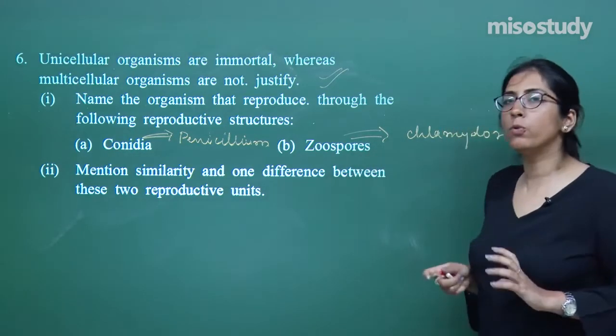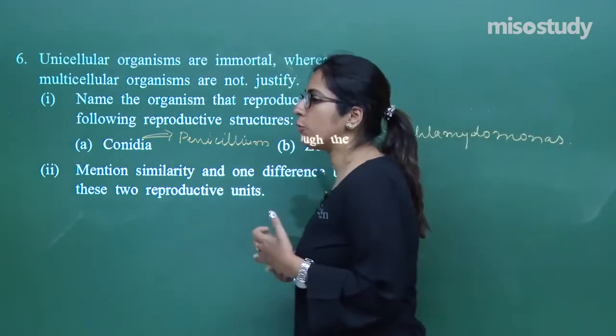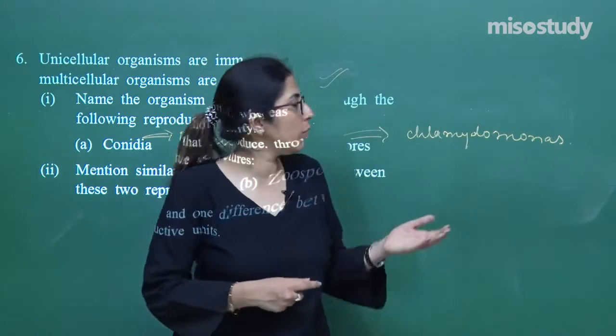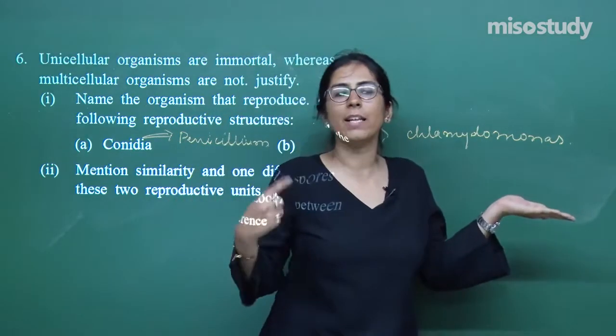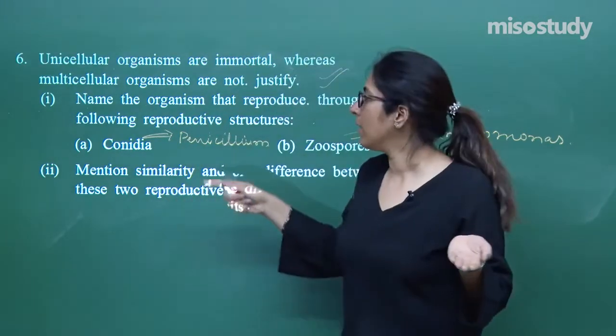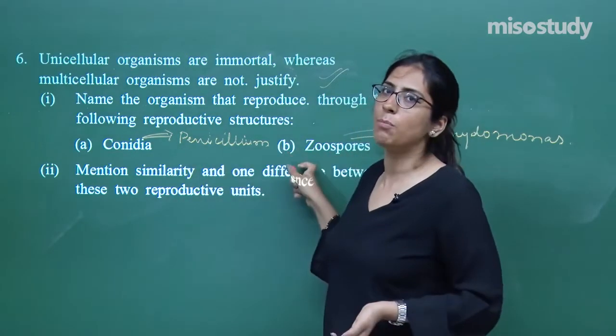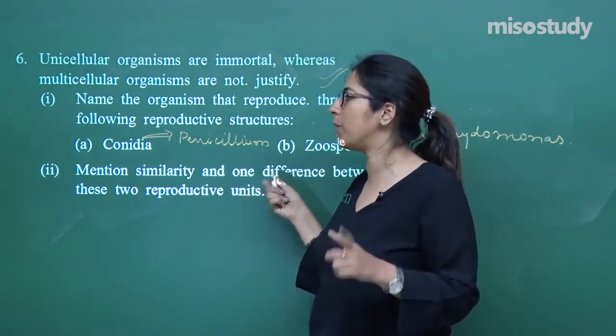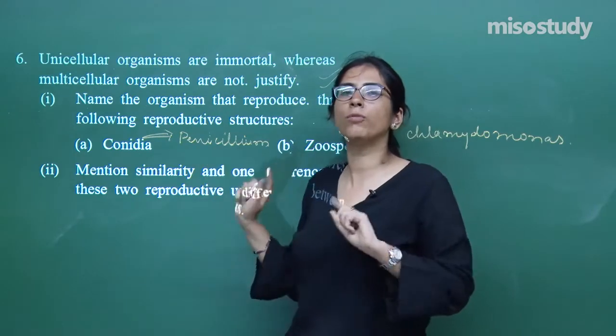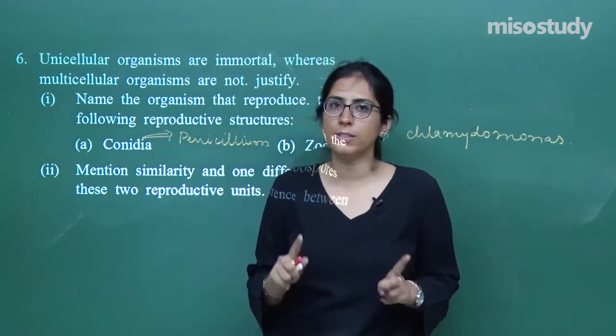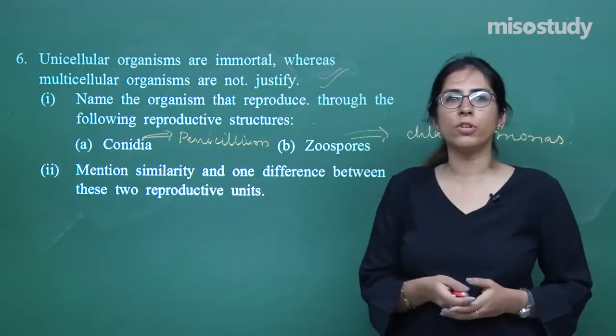On the contrary, the zoospore, as the name indicates, is a structure which can move from one place to another, as it has flagella. Conidia are non-motile structures, zoospores are motile structures. This is the difference between them, and both are reproductive units. So this was question number 6.